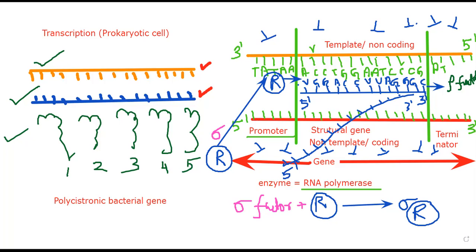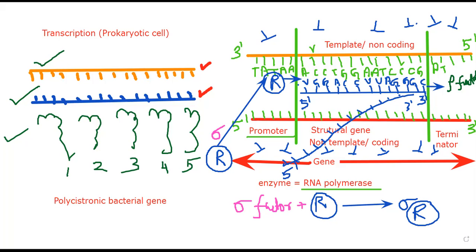No, though it is not developed, from one RNA, more than one complete protein can be generated. So more than one complete protein generation from a single RNA or a single gene is called polycistronic nature of the bacterium gene. So bacterial genes are polycistronic in nature. Please do remember this.